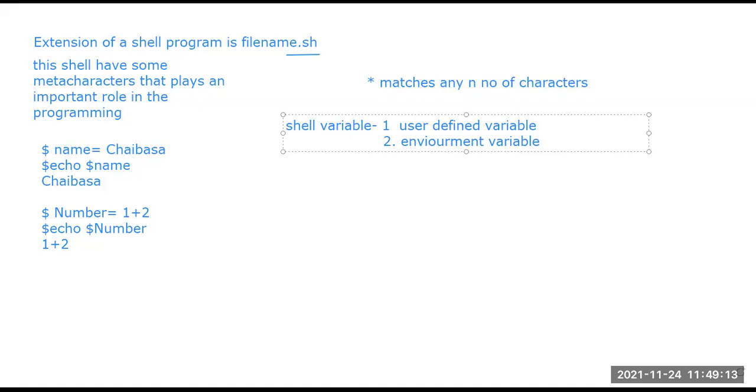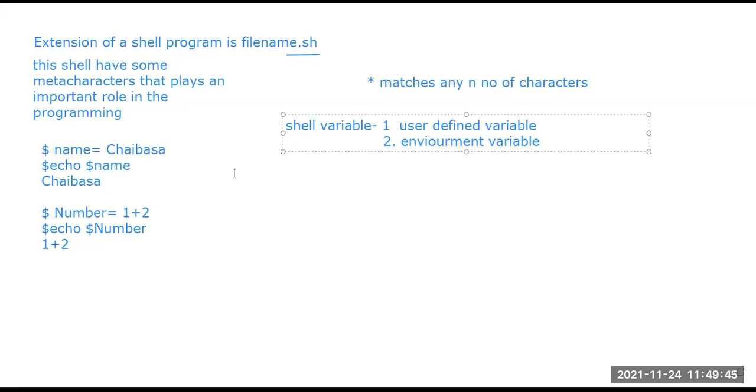What are the variables available with the shell program? To display that, we can use a command that is called set. Using the set command, we can see what local variables have been assigned or used with this shell programming, and what environment variables are present at the time of the shell programming. We are looking at them one by one.